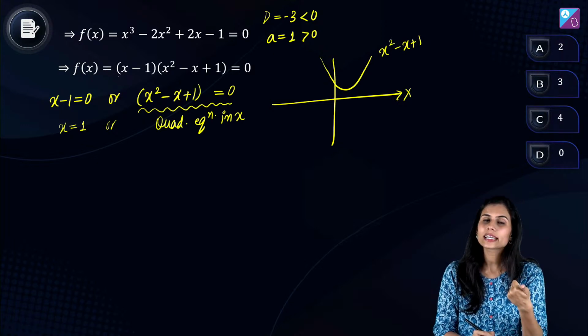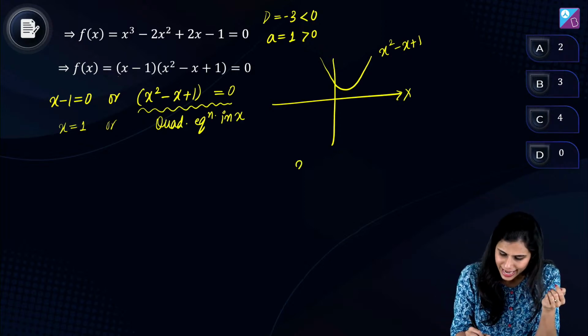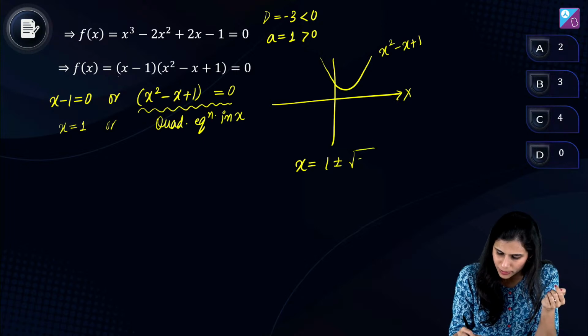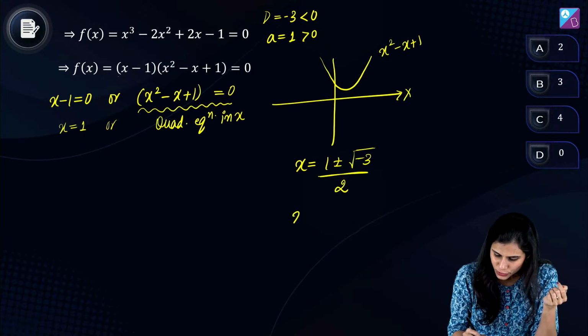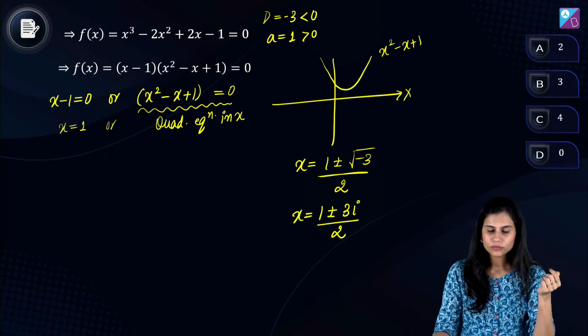And if you want to find its roots, you can apply Shridharacharya formula, which is the quadratic formula. x will come out to be 1 plus minus root over b square minus 4ac, which is -3, upon 2. So x comes out to be 1 plus minus root 3 iota upon 2.